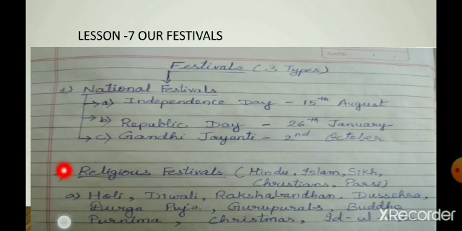Then children, the second type of festival is religious festival, which is based on different religions like Hindu, Islam, Sikh, Christians, and Parsis. You can see these examples of Holi, Diwali, Raksha Bandhan, Dashera, Durga Puja. These are Hindu festivals. Guru Parab is a Sikh festival. Buddha Purnima is a festival based on Buddha religion. Christians celebrate Christmas, and Islamic people celebrate Eid ul Fitr.